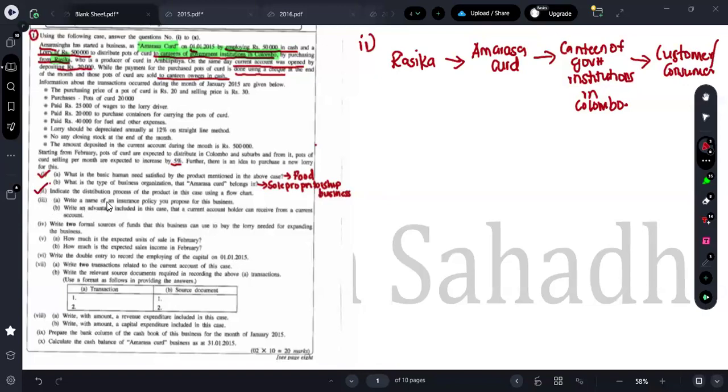Third one, what do they say? Write a name of an insurance policy you propose for this business. Now just go through it, guys.